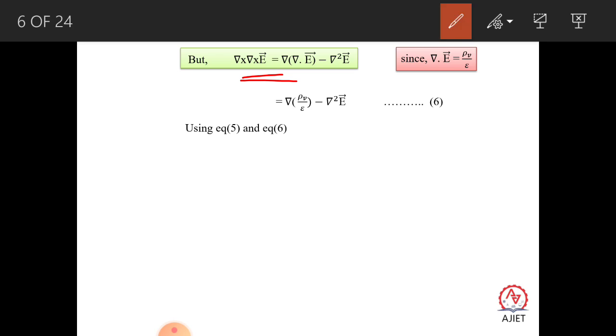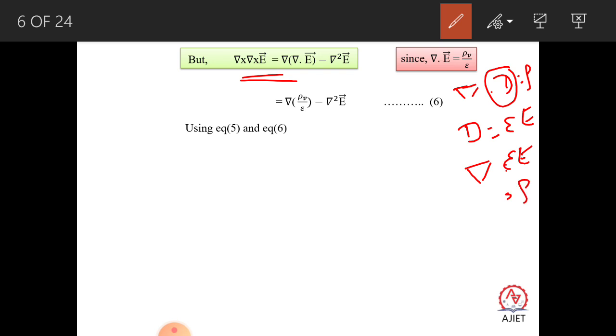That you know, see how we got this: it is actually this equation, del dot D is equal to rho, that is a Maxwell equation. Okay, so this D, we know D is equal to epsilon E. So what happens here, it is del dot epsilon E is equal to rho.